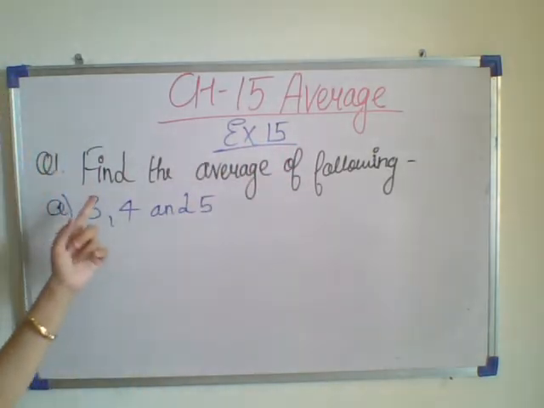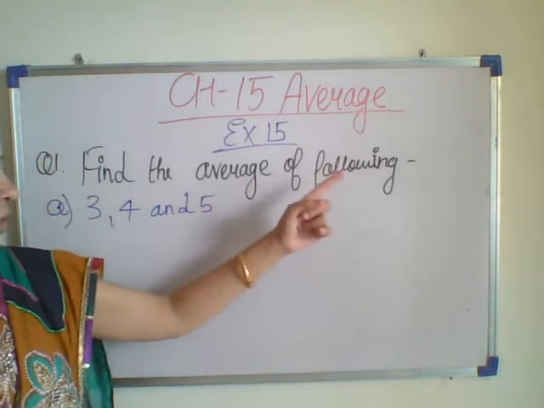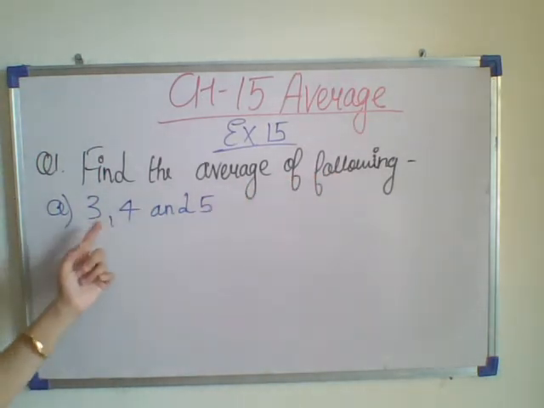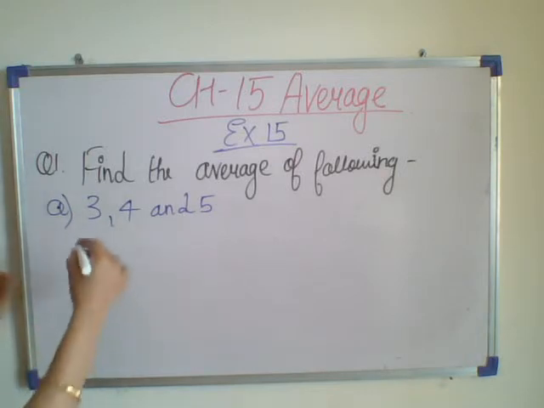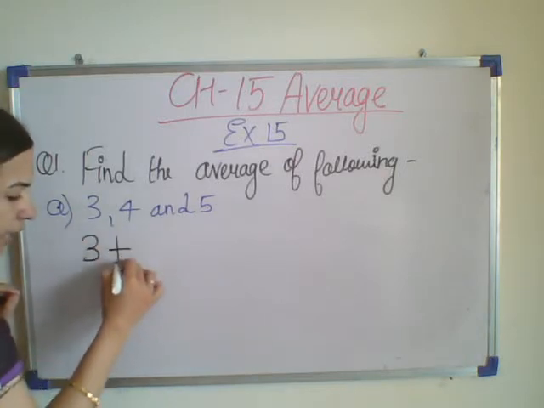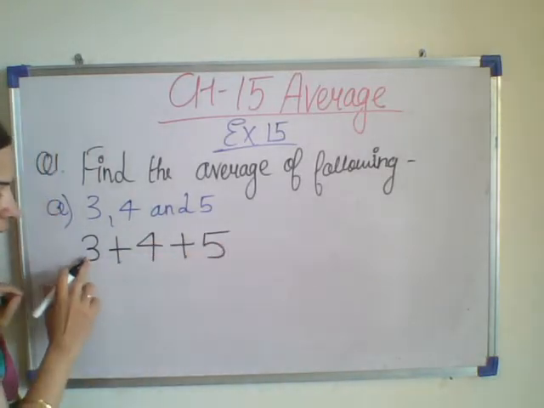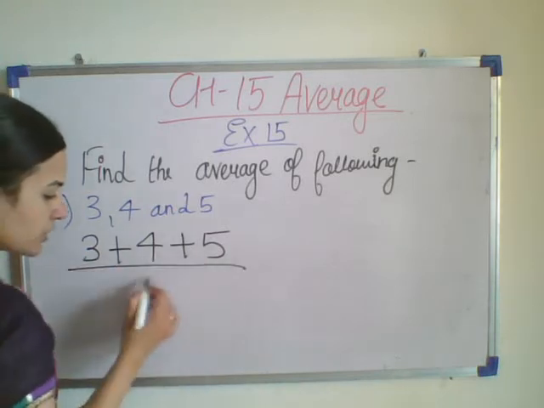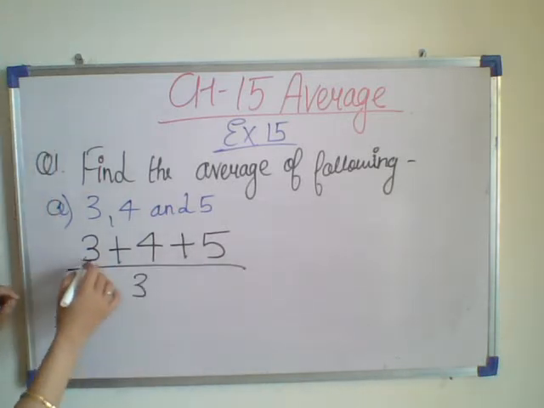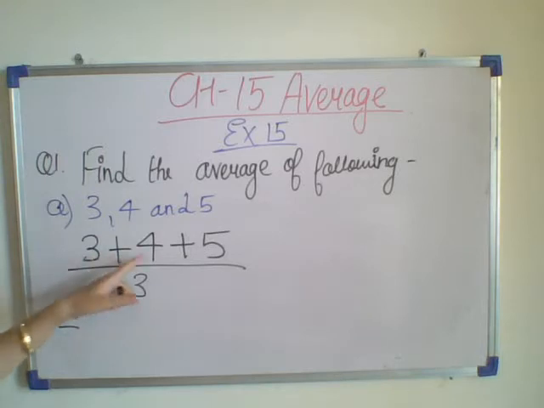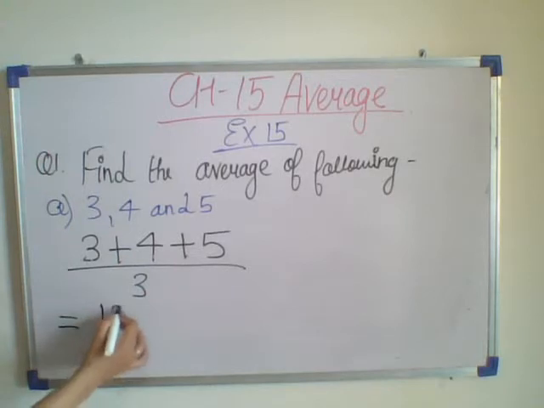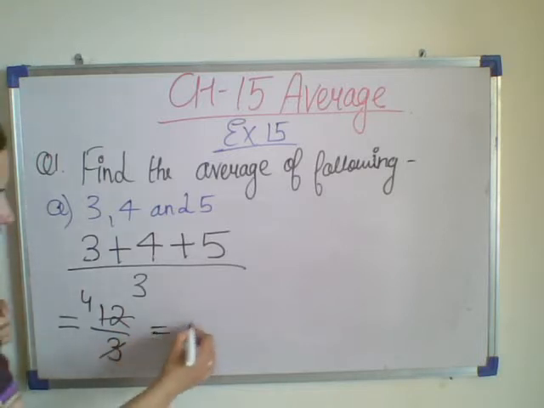Question number 1, I have written: find the average of 3, 4 and 5. How to find the average? First of all, you have to add 3 plus 4 plus 5. How many numbers are there? 1, 2 and 3. So, divided by 3. Now, 3 plus 4 is 7 and 7 plus 5 is 12. 12 upon 3. 3 ones are 3, 3 fours are 12. So the answer is 4.